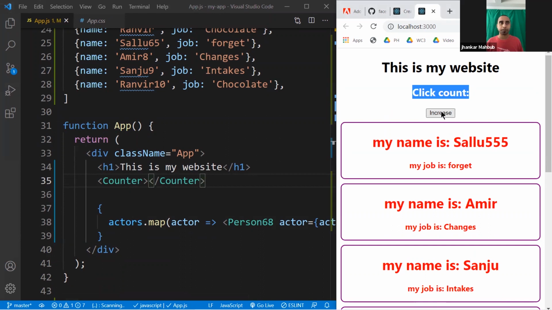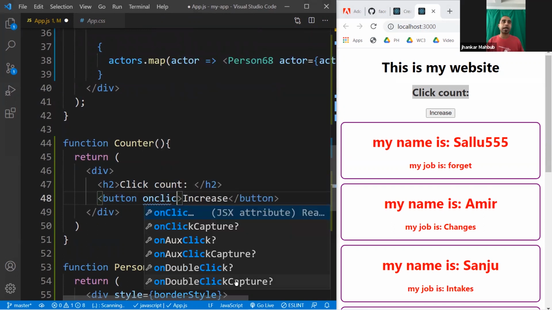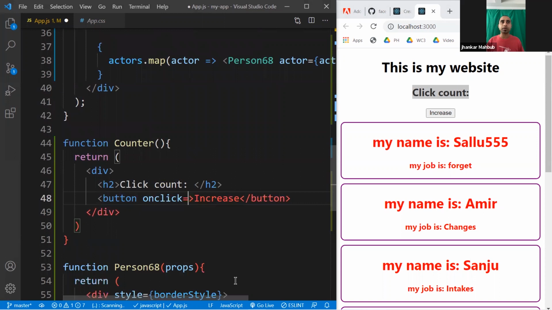Increase doesn't do anything. And if you remember a long time back, when we were doing some kind of button in HTML, you can add an onclick function, right? You can do it in a pretty similar way. In plain HTML, you add an onclick function, and then you give the name of the function there. In React, you will do just a little bit of change, make the C uppercase. And since it will be a dynamic function name, you can just give the function name right inside it. So this is the way you do some kind of function.